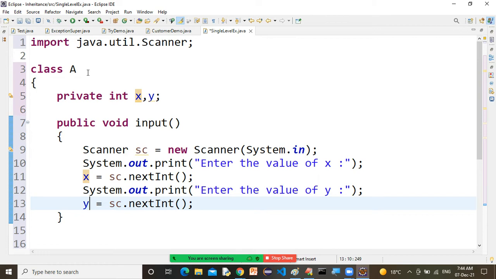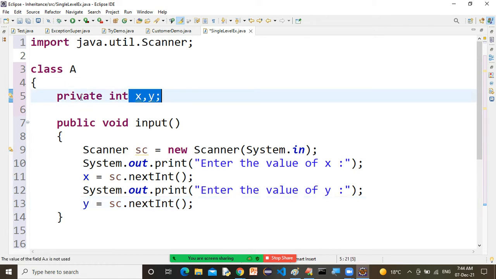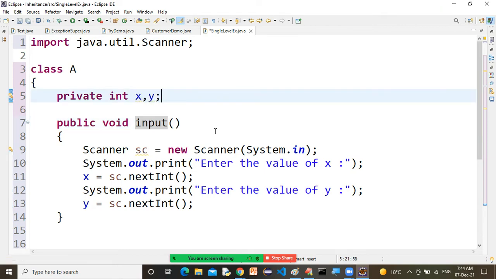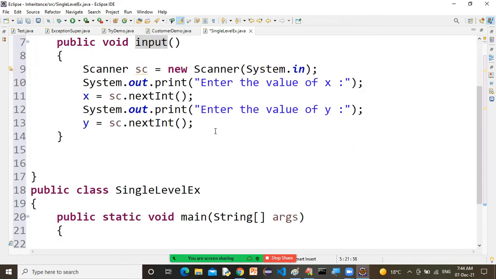In this class, I have declared x and y variables, and those are not declared as private. Now we have an input method. In this input method, I'm taking the input from the user, so the values of x and y are initialized. Okay, now let's see.